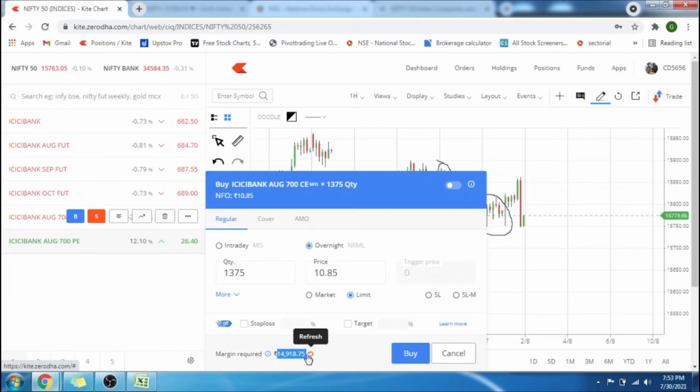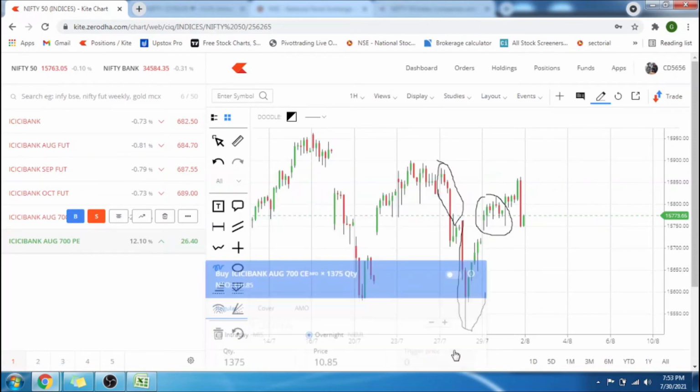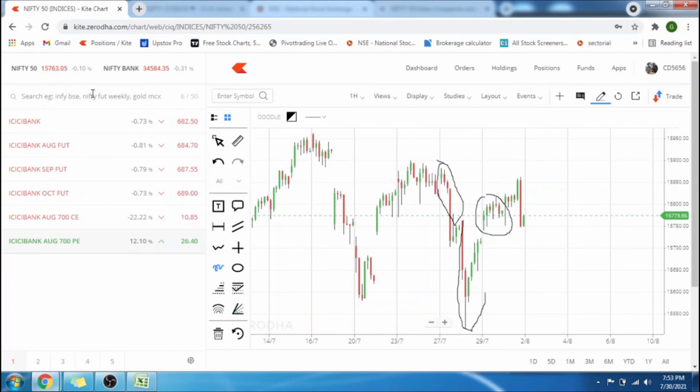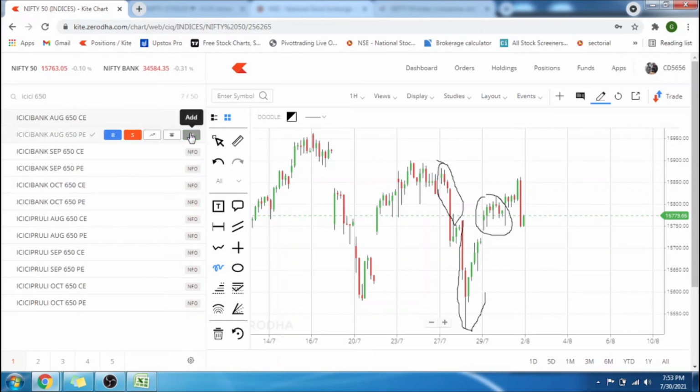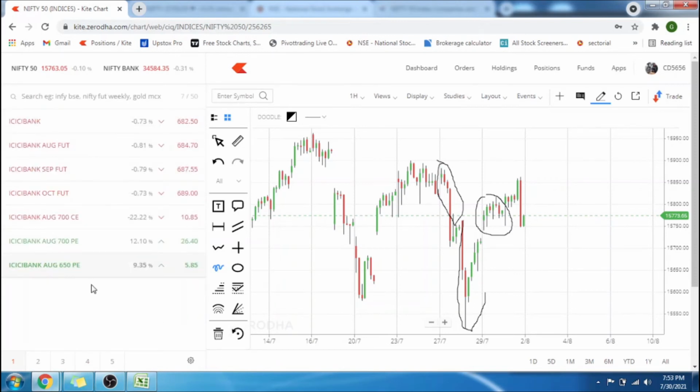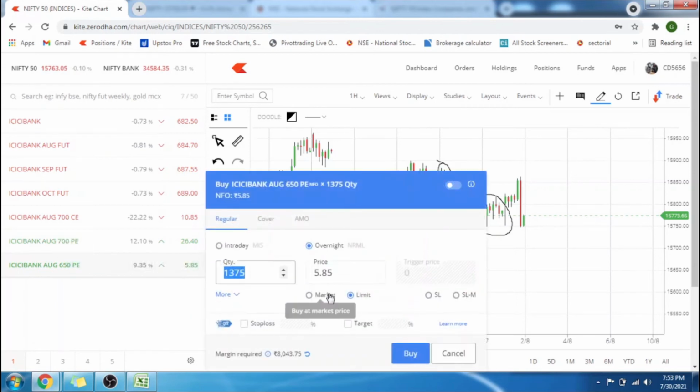of the month. Now another scenario is, I believe that ICICI Bank is going to fall and go below, let's say 650. ICICI 650 PE August. Then I will buy this PE option. If you see here, the premium is just 8,000. If you think the stock is going to go up, then you buy CE, and if it falls, you buy PE. It may look very simple to you now, but it has a lot of technical aspects which you need to understand. It will take at least 2 to 3 years of trading experience to master it.